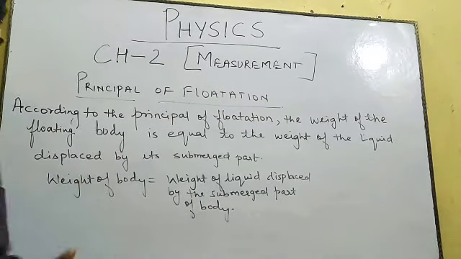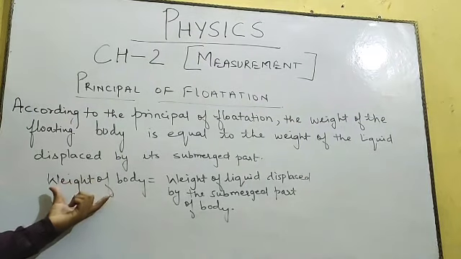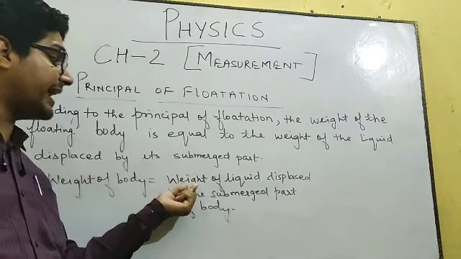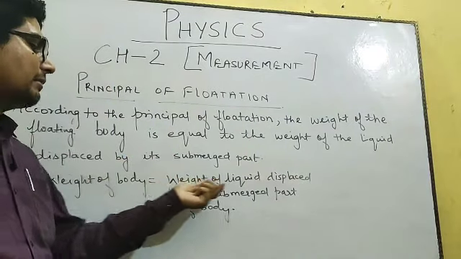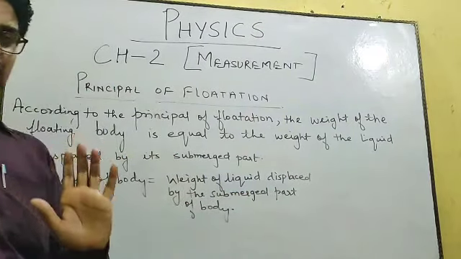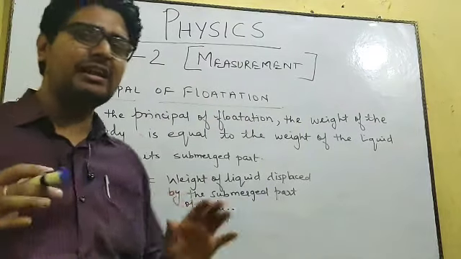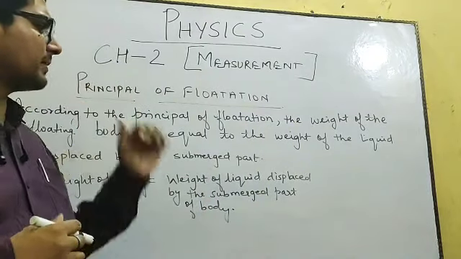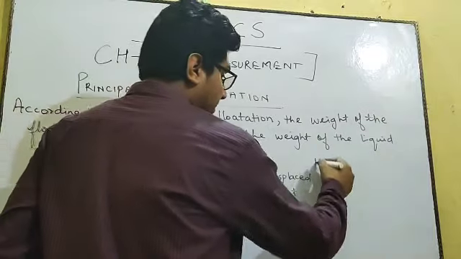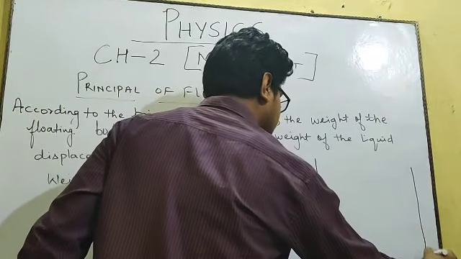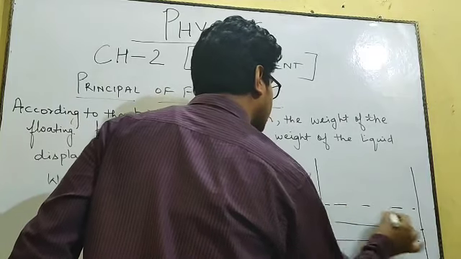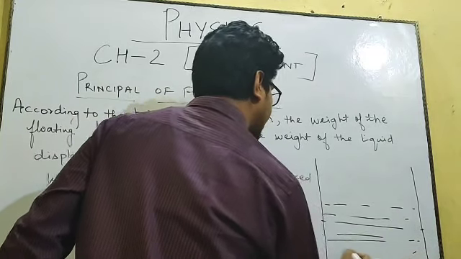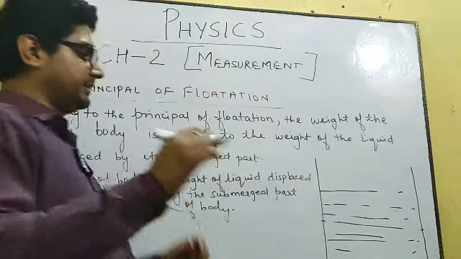So what is the formula behind that? The weight of a floating body is equal to the weight of the liquid displaced. So you have to take the weight of the liquid displaced by the submerged part of the body. For that I will take a very simple example so that you can understand this principle of flotation more properly. Suppose I take one big container and that container is filled with water.